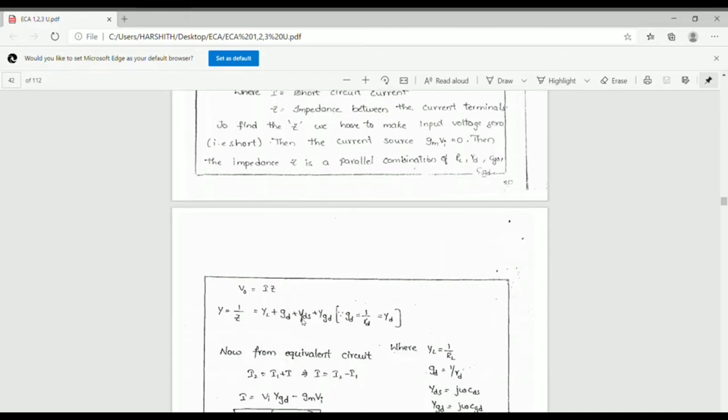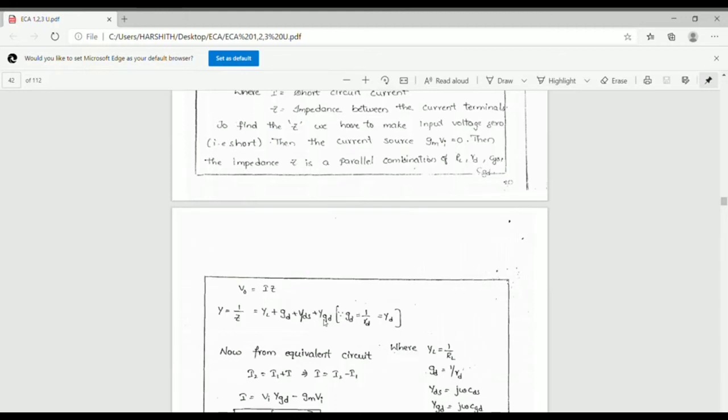GD means 1 by RD, the conductance corresponding to RD. And YGD is j omega CGD, the admittance corresponding to CGD.